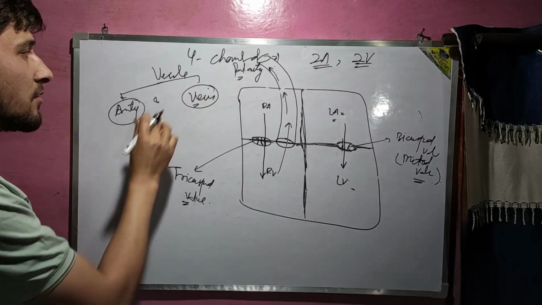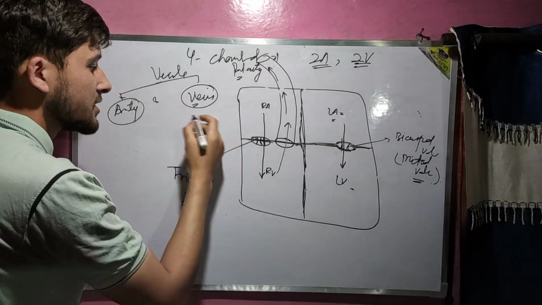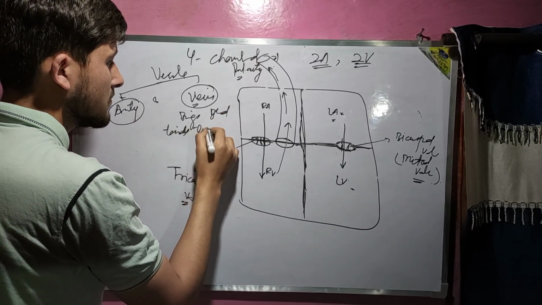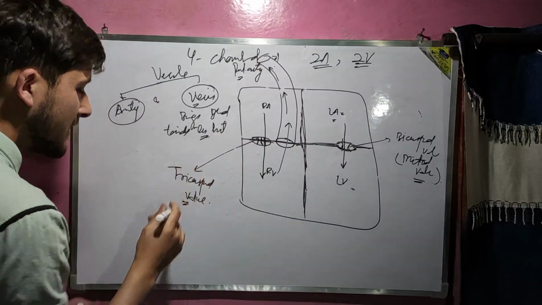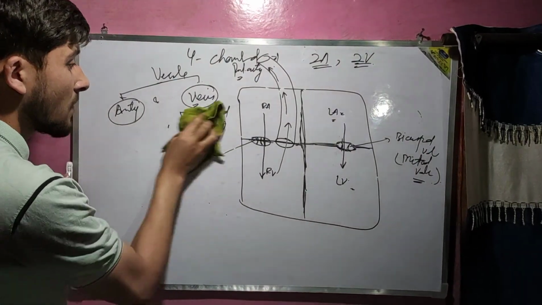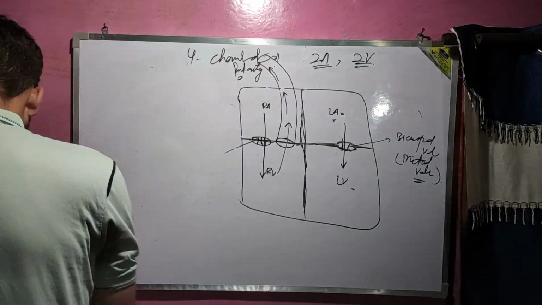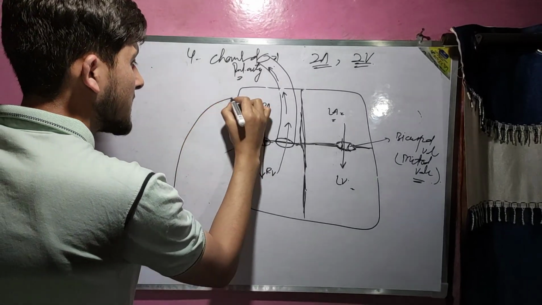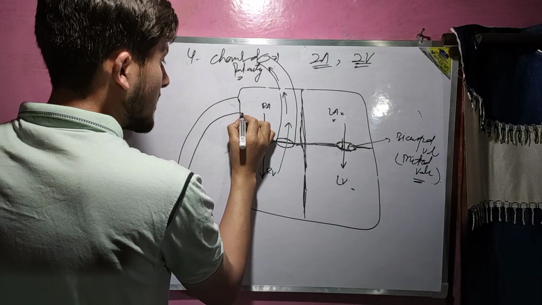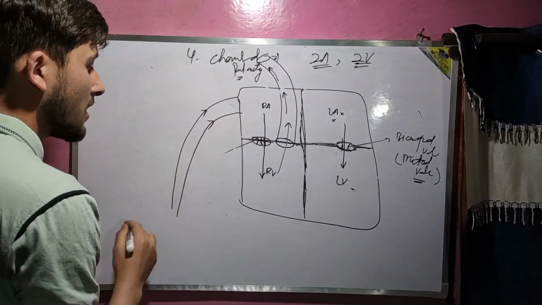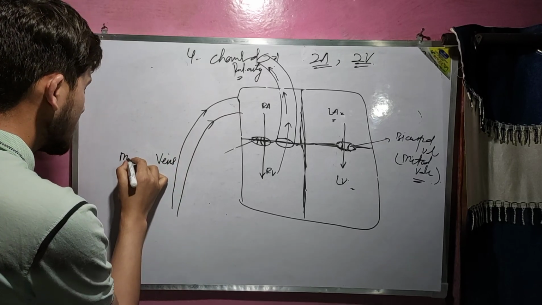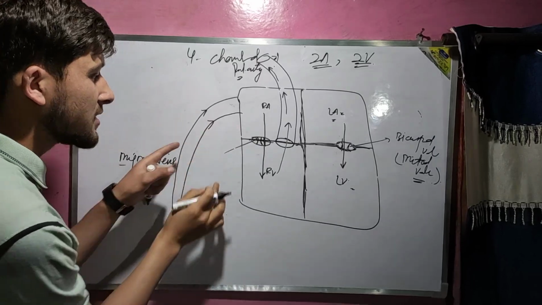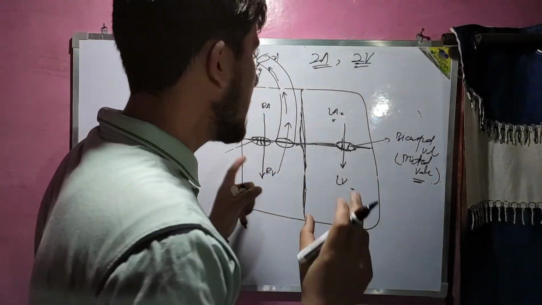And a vein is the vessel that brings blood towards the heart. For example, the superior and inferior vena cava. From all the body organs, from all the tissues, the main veins that supply the deoxygenated blood towards the right atrium are the superior and inferior vena cava. Those are the major veins. These are called veins because they bring the blood towards the heart. That's why it's called a vein. This is the major difference between an artery and a vein.